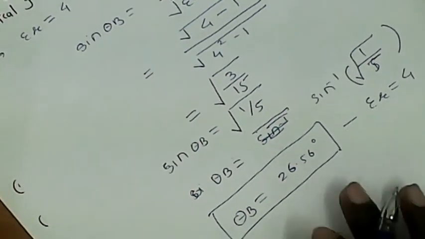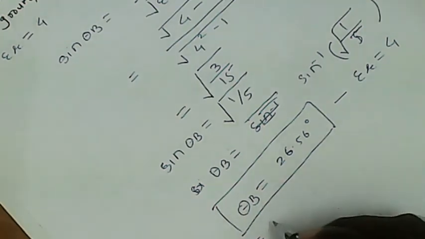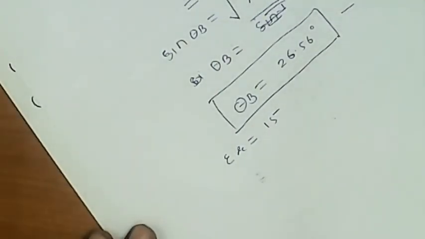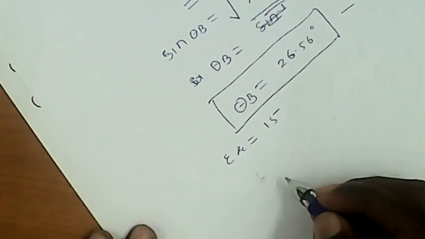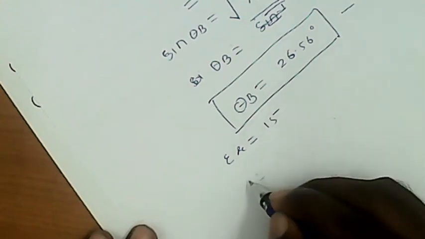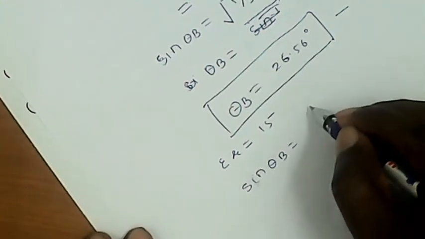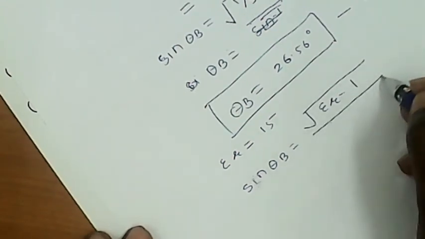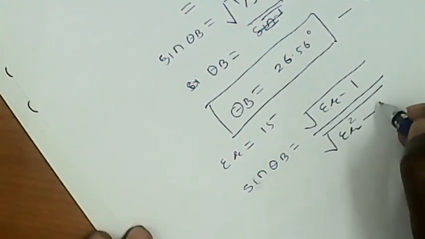Similarly, we calculate the Brewster angle when relative permittivity is equal to 15. So using the same formula, sin theta b is equal to under root of relative permittivity minus 1 divided by relative permittivity square minus 1.